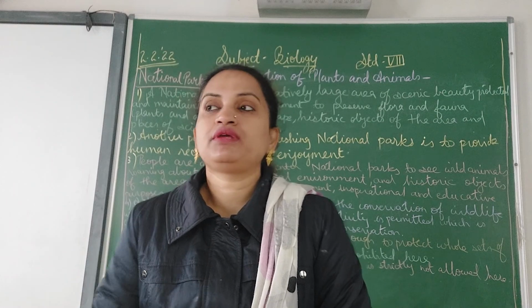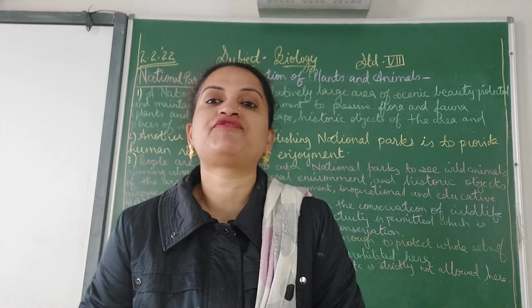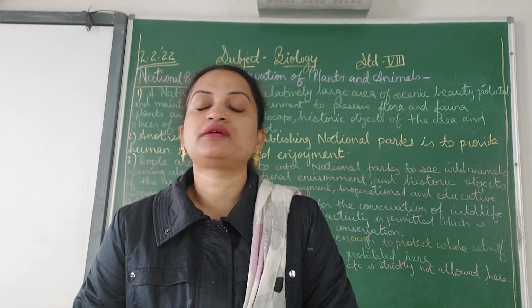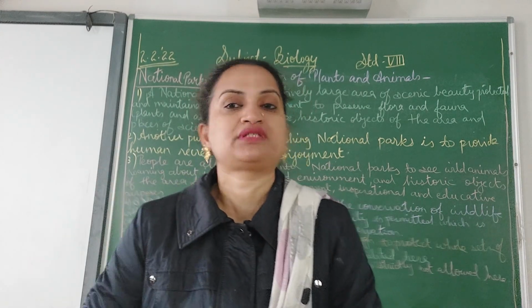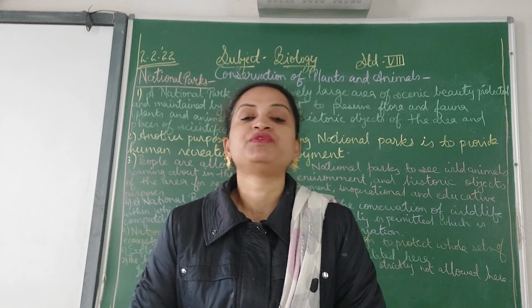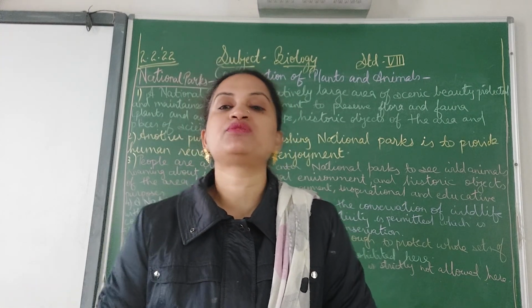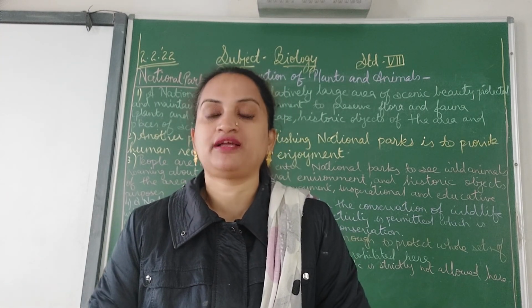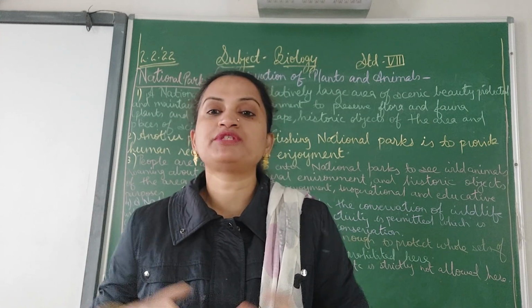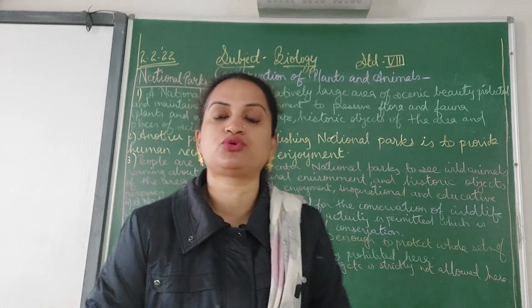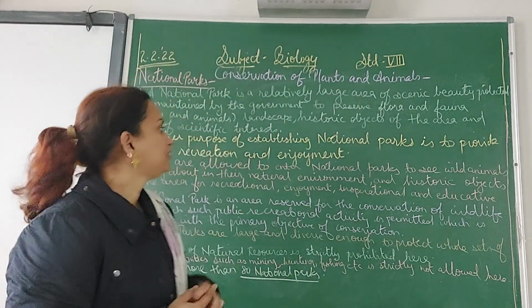There we can take children for a scientific visit also, where the students can relate many things that they study in their books, in science, in biology, and in social studies, what they study in geography, what they study in EVS, that is environmental science. They can go and relate there. So it becomes a spot for the students to visit, because they can learn many things there.